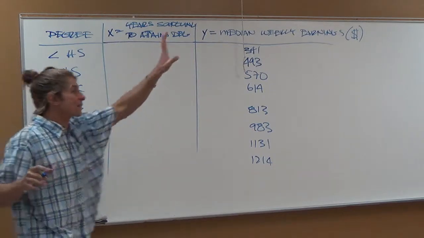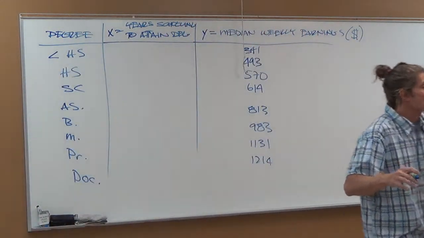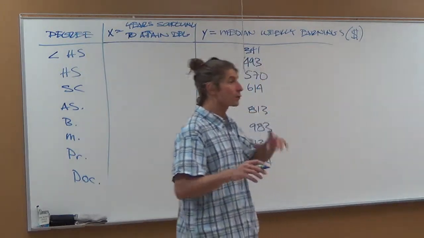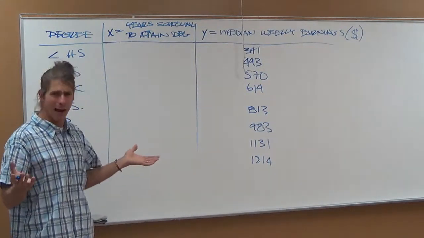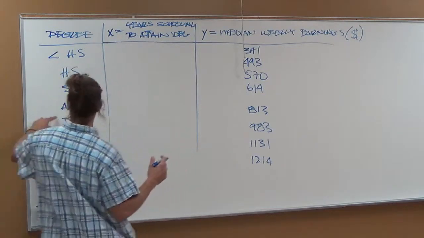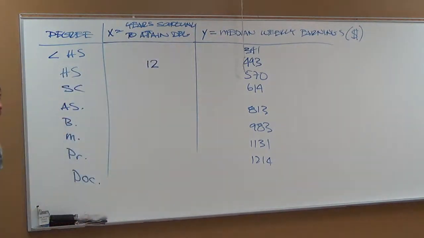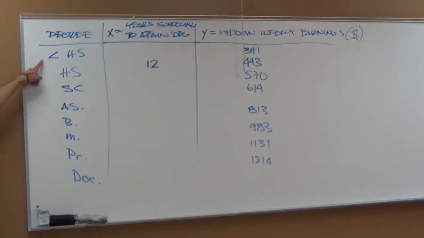And do we think that's a fair median? Yes, it's going to take some people less. Some folks graduate a year early. Some folks have to repeat a year. But do you think on average it's 12? I think that's true. So for a high school grad, that's going to put that 493 at 12 years. Problem is, what number are you going to go for with less than high school?